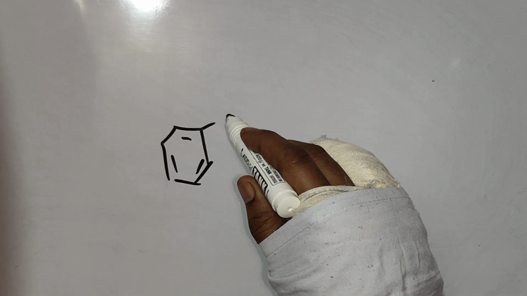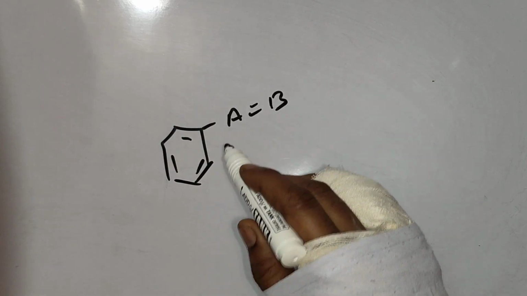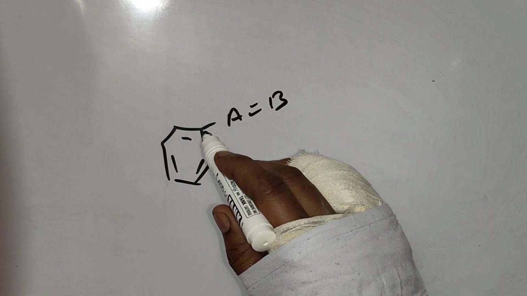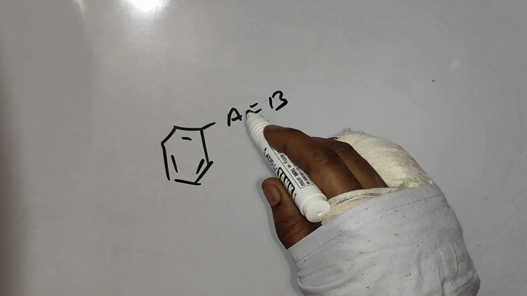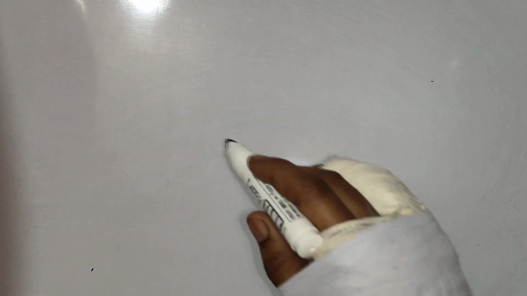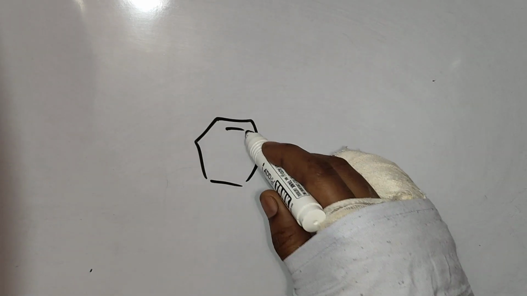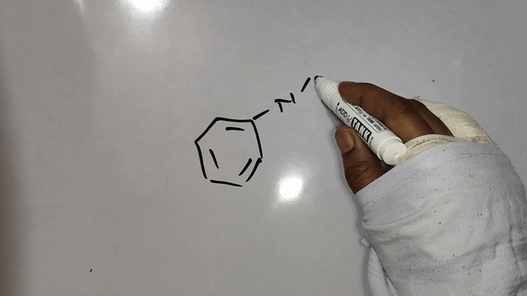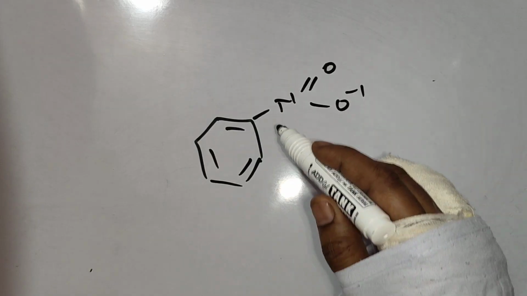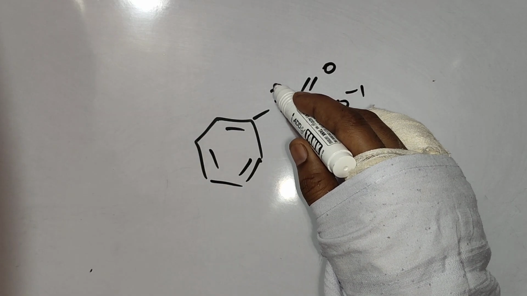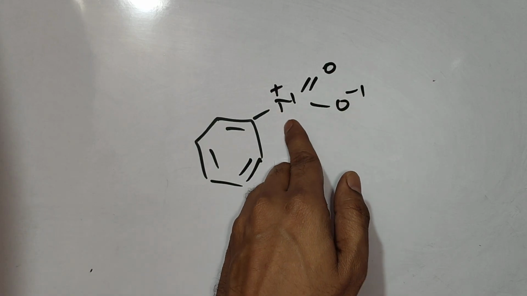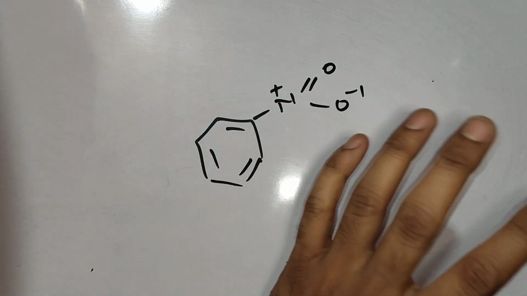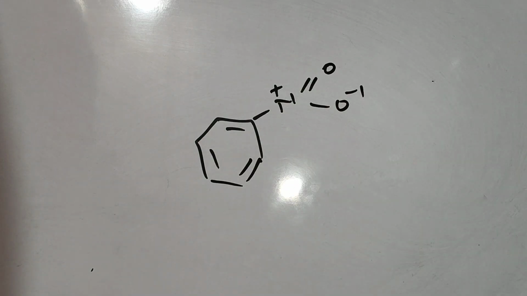First of all, which substituent can show minus R effect? Already I have told you the condition. The atom which is directly connected with the benzene ring should not have any lone pair. Secondly, it should be connected with a more electronegative atom with the help of pi electrons, like the NO2 group, nitro group. Nitrogen does not have any lone pair connected with the benzene ring. You can check, 4 bonds it is making. Secondly, it is connected with oxygen, which is more electronegative than nitrogen, with the help of pi electrons. So it will work as a substituent which can show minus R effect.